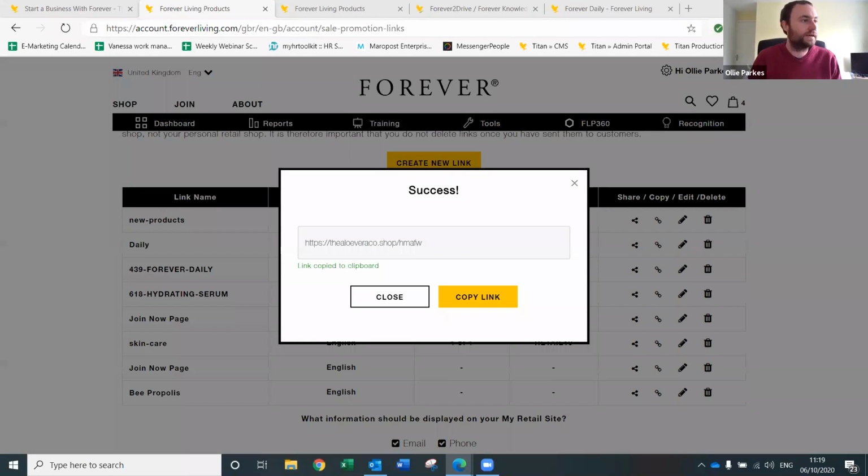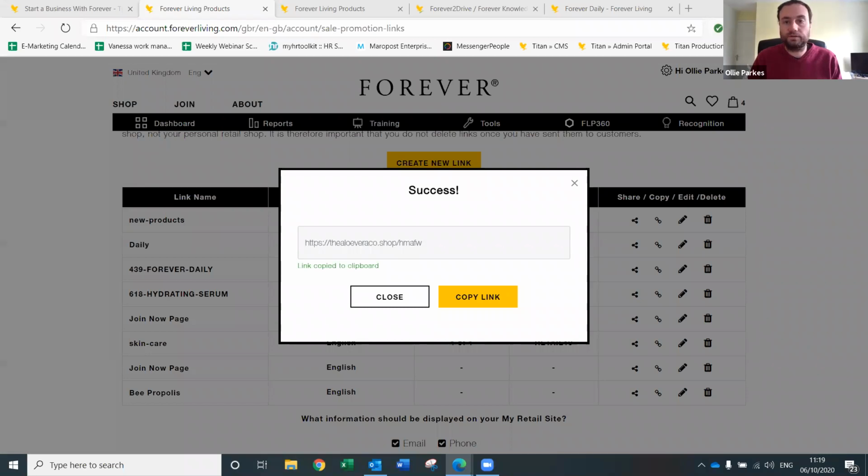Okay, so one question we're getting is around the links. If you send a discount link to a specific product, for example the gel, they will get 15% or 10% or 5% off that product, but they'll also get 15% off all of the other products in the shop as well. So you're not just limiting them to that one product, okay? Hopefully that answers that question.